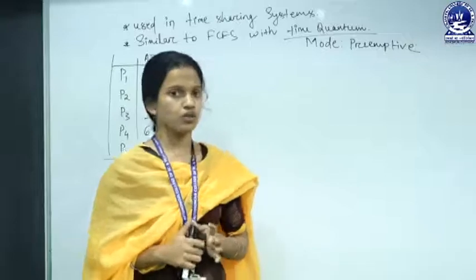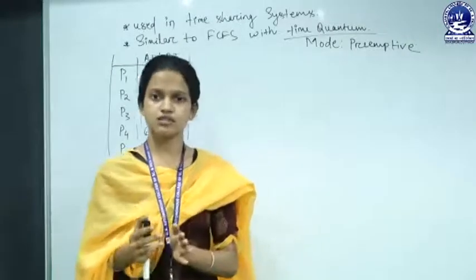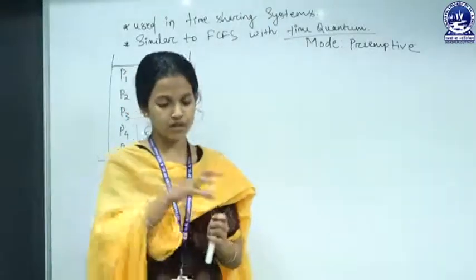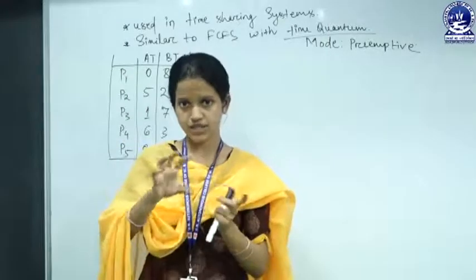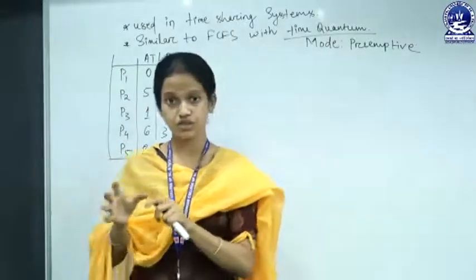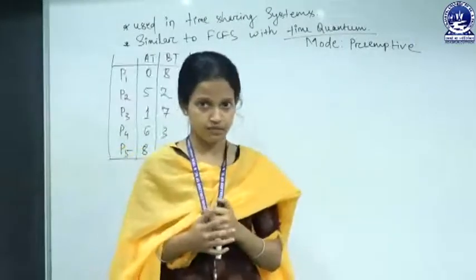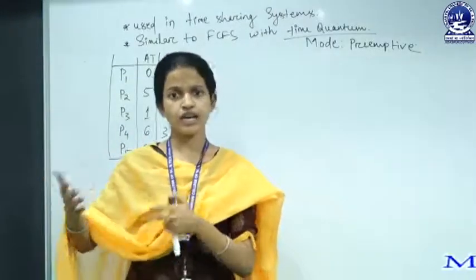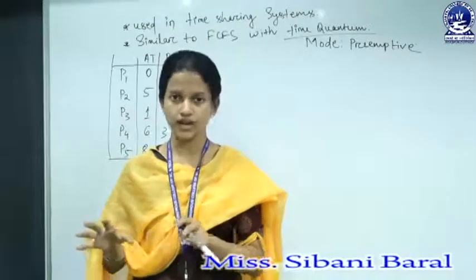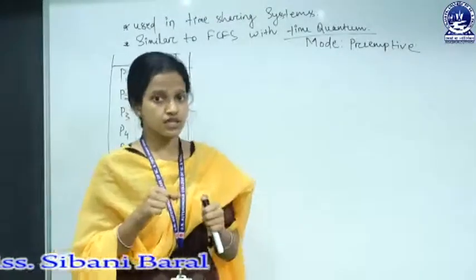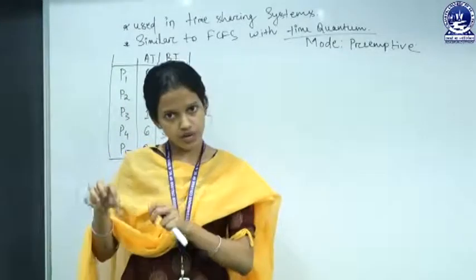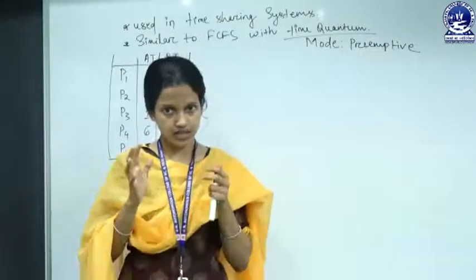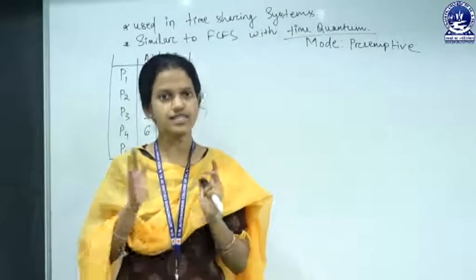So it follows first come first serve scheduling on the criteria of preemption. It is not like we pick the process from the ready state and allocate it to the CPU on the basis of arrival time or burst time, and it runs in the CPU till its termination or until another process comes to the CPU. It is not like that. We pick the process from the ready state and allocate it to the CPU on the basis of time quantum actually. The criteria is time quantum.